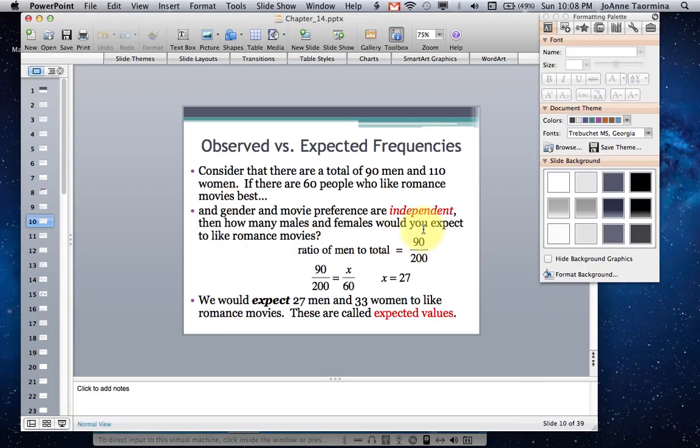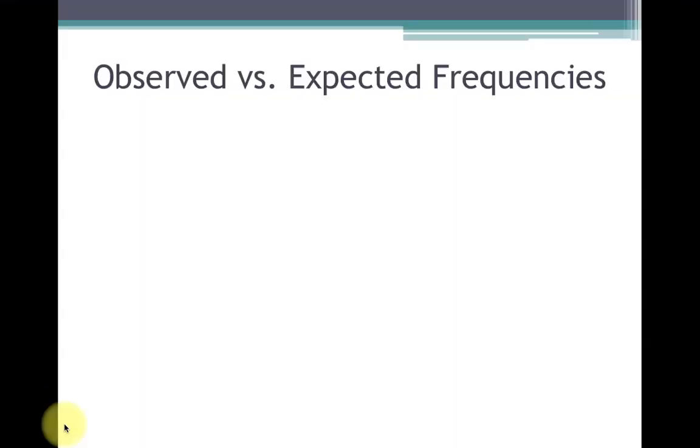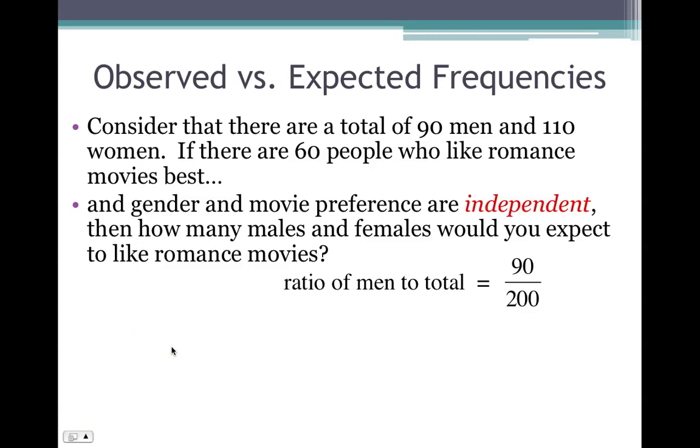So if we have an unrelated classification of romance movies, and we say that romance movies and gender are independent, then we would expect 27 people out of that sample of 60 to be men, and the remaining 33, because 60 minus 27 is 33, the remaining 33 would be women.